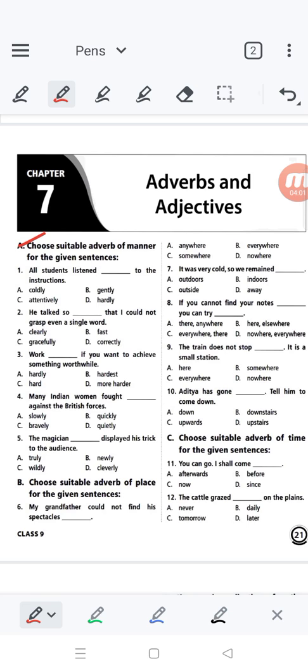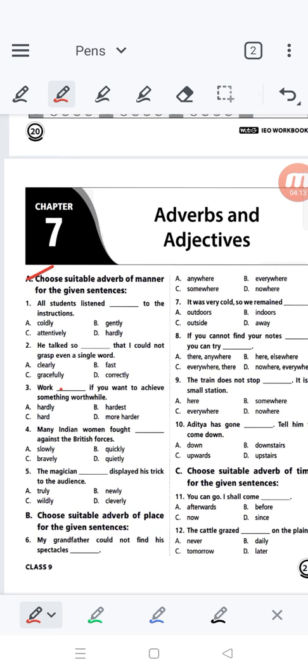So here the correct answer would be attentively, not coldly, not gently, not hardly. Attentively refers to the manner, the way. Let me take the second question. He talked so dash that I could not grasp even a single word.